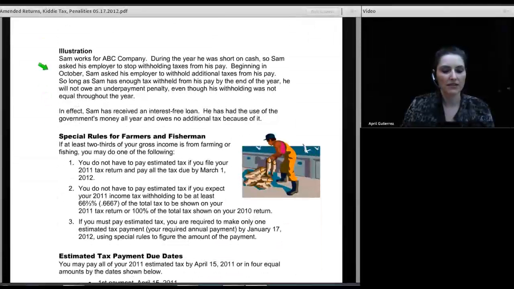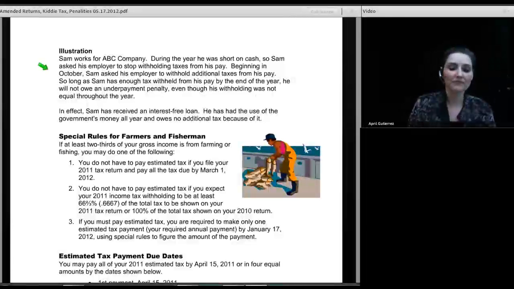Sam works for ABC Company. During the year, he was short on cash, and so he went to his employer and said, hey, employer, please stop withholding. I want to go to zero withholding. I need some extra cash right now. And so the employer is not supposed to do that, but, well, they do it anyway. They stop withholding.